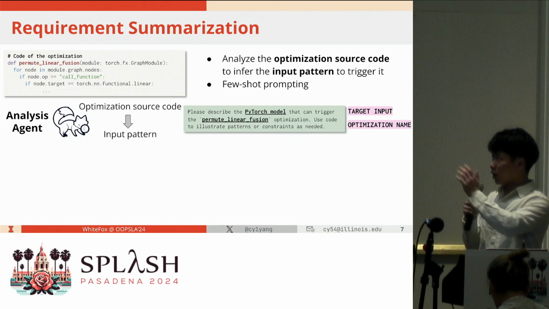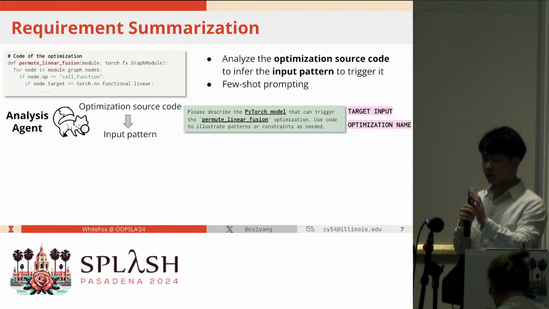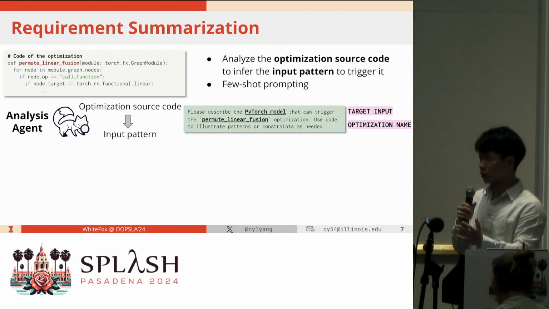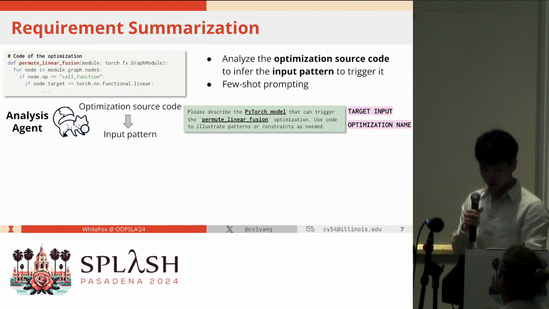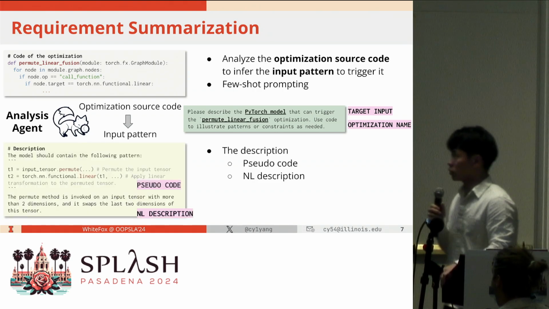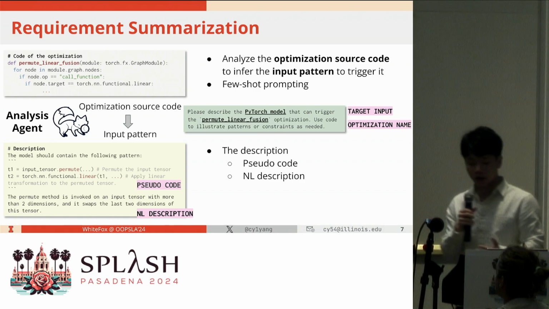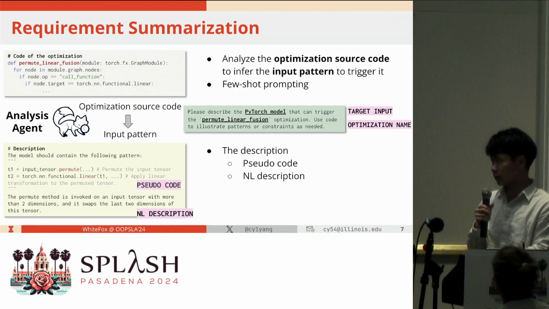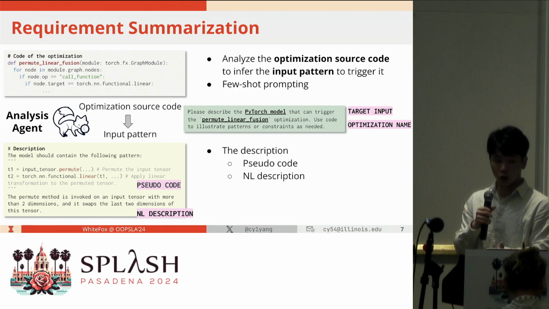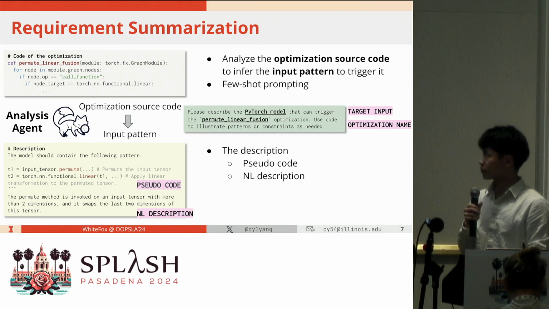Basically, the source code implementation is written at a low level, and we want the features of the high-level input to the whole compiler, for example, the PyTorch model here for PyTorch Inductor. And we also expect the large model to summarize the requirement in a mixed format of pseudocode and natural language to have better expressiveness and conciseness. And we will show the ablation study results for our design choice later.